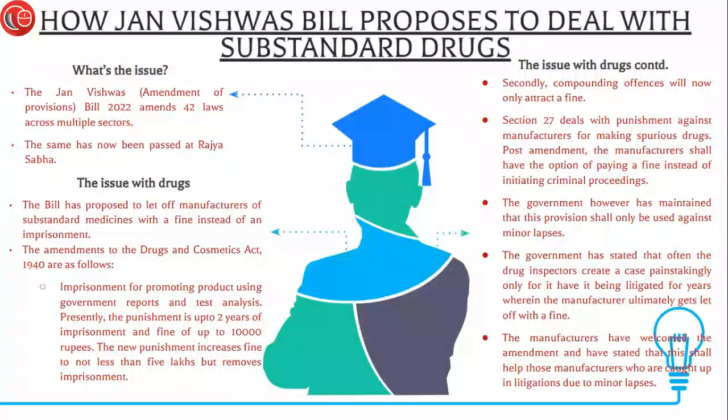See, the Jan Vishwas Amendment of Provisions Bill, 2022, was passed on Wednesday in the Rajya Sabha, and last week it was passed in the Lok Sabha. This bill is aimed at improving the ease of doing business. Now, this bill amends as many as 42 laws across multiple sectors. So we have laws pertaining to environment, agriculture, media, and publication. But there's this one particular amendment to the Drugs and Cosmetics Act of 1940, around which there's a lot of debate. So let's understand what that amendment is first.